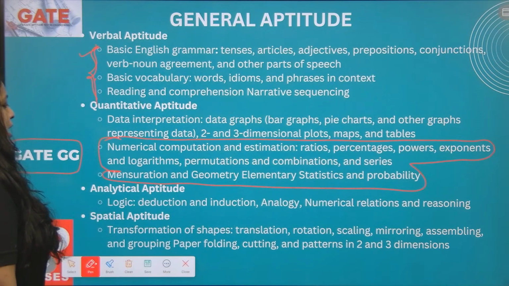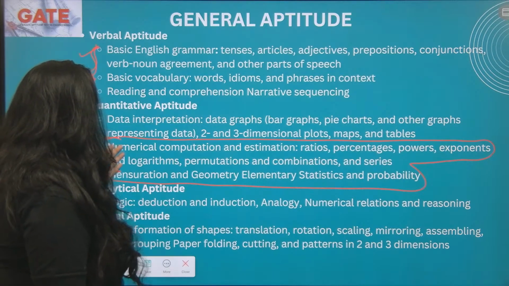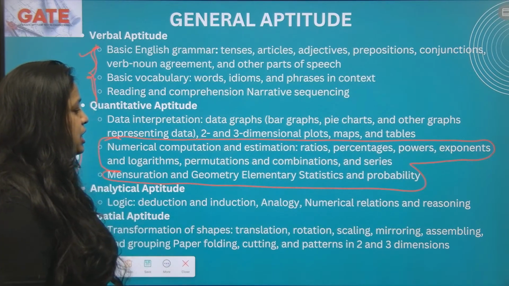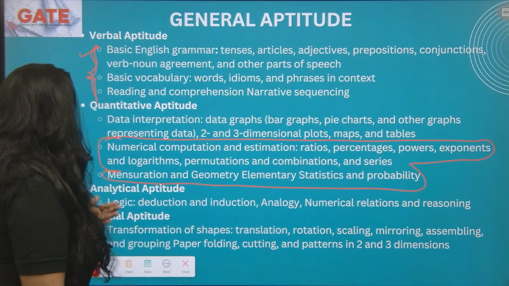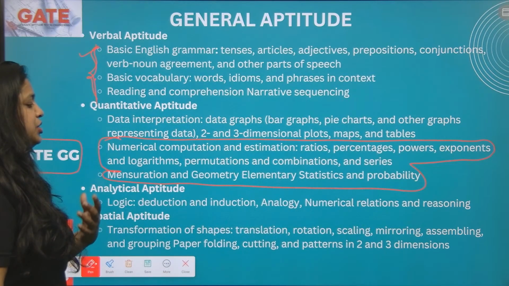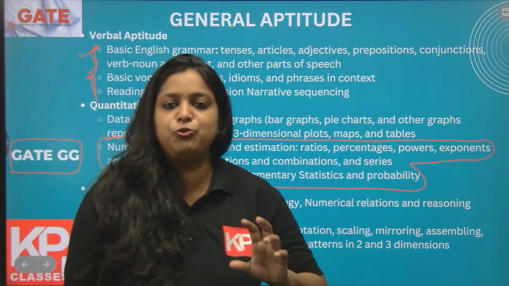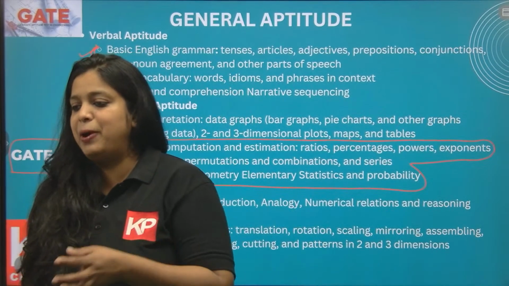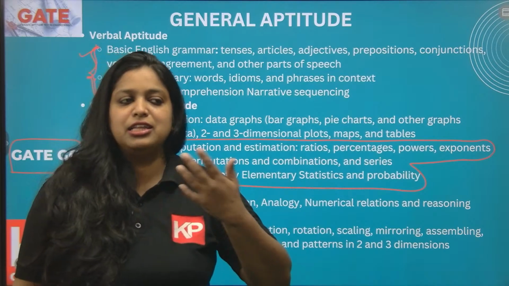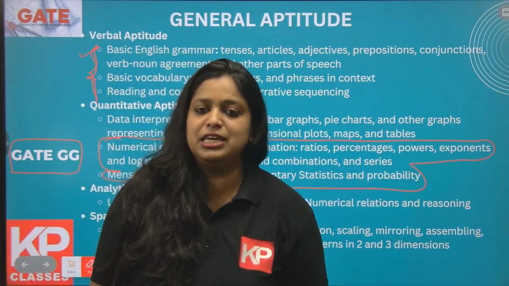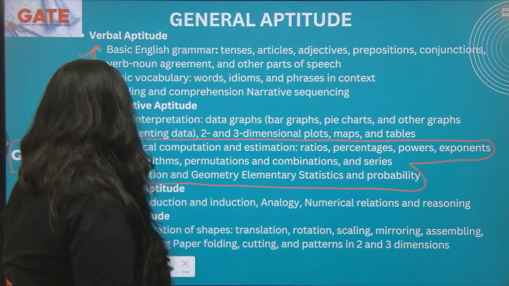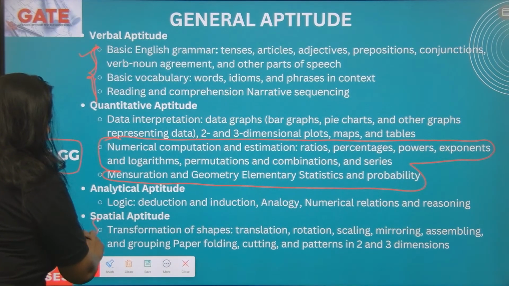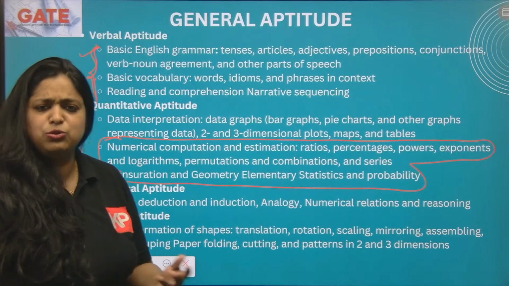Then in the analytical aptitude part, logical questions will be there: analogies, numerical relations and reasoning questions are asked. From spatial aptitude, sometimes they'll give you a few shapes or patterns and ask how many faces there are in a particular shape. Maximum one question, one or two, will be asked from this section.